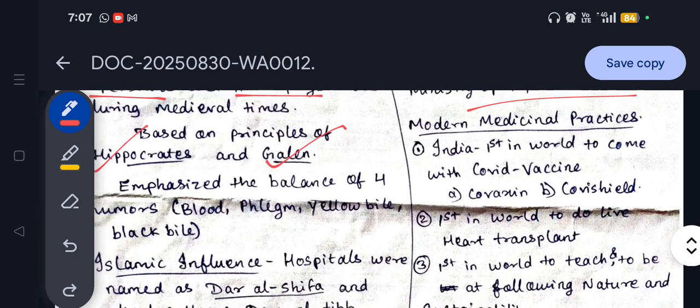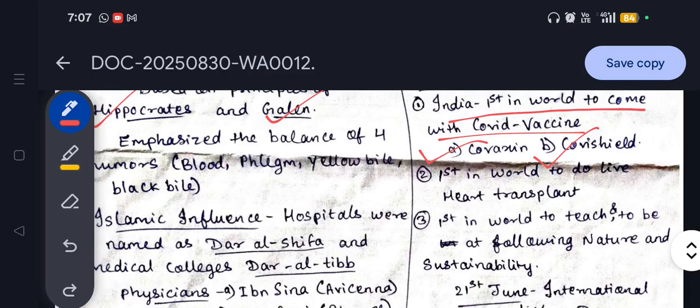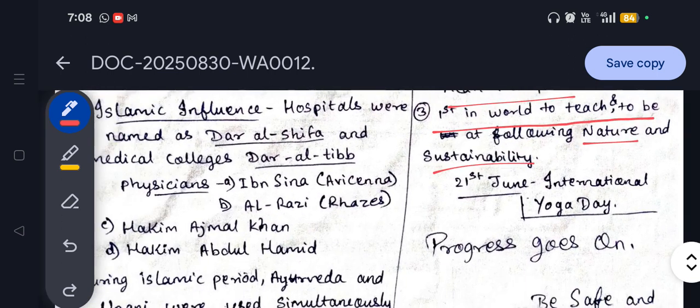A few general facts. India is the first country to come up with a COVID vaccine. We developed Covaxin and Covishield, so it is a proud moment for us. India was the first to do a live heart transplant, again a proud moment for all of us. And we are the first in the world to teach the nature and sustainability concept, the Purusha and Prakriti concept, to the world.